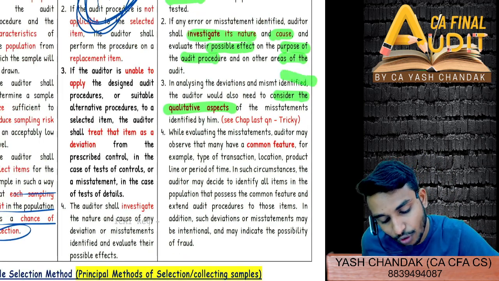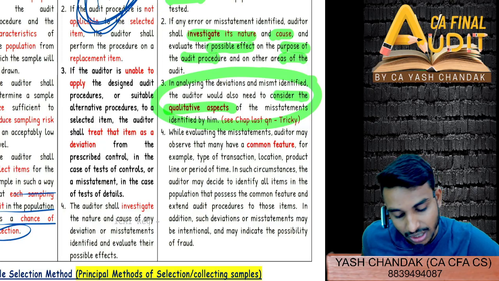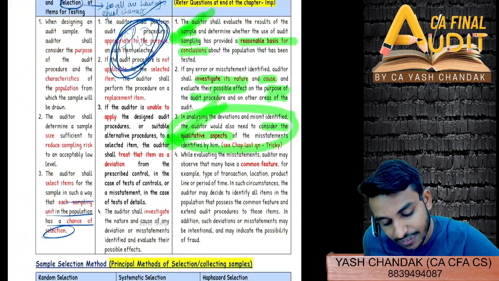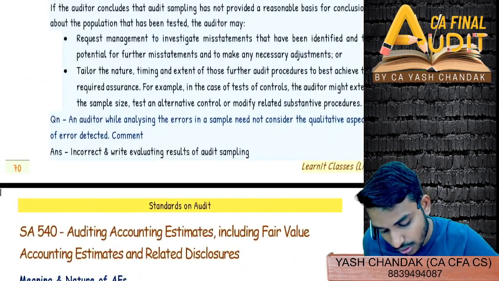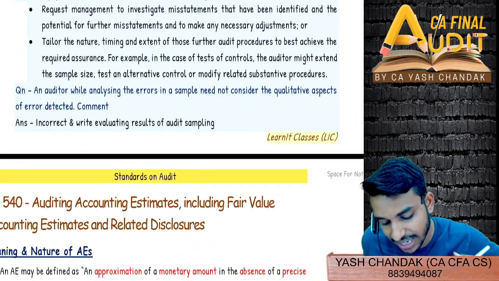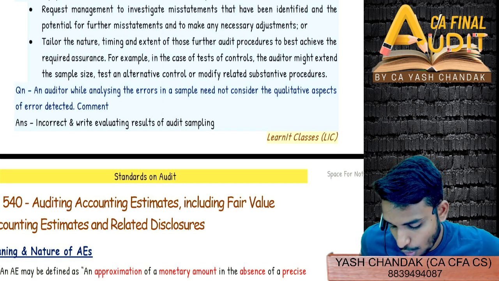So they have asked from here, see the in depth, how much in depth you have to go through. They have asked from this third point, they have framed a question, and then you will have to write all the 4 points. Last questions you can see here. Last question. An auditor, while analyzing the errors in a sample, need not consider the qualitative aspects of error detected.